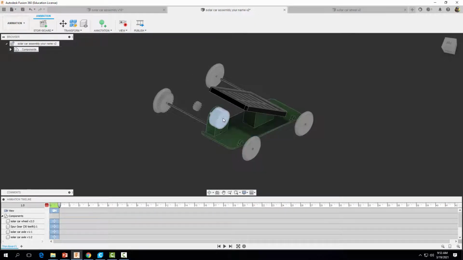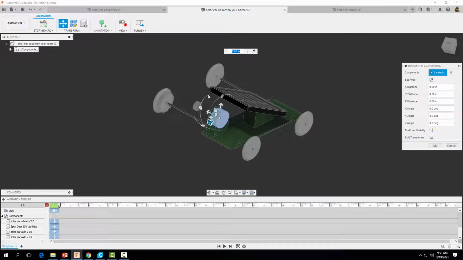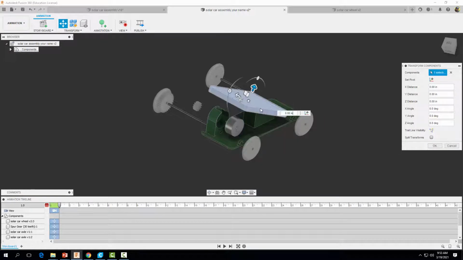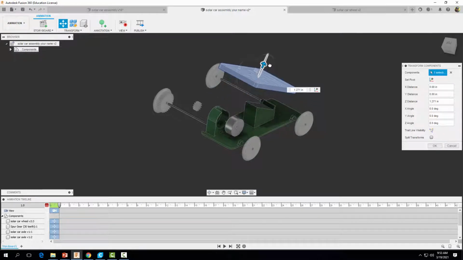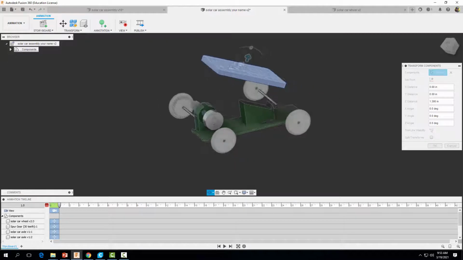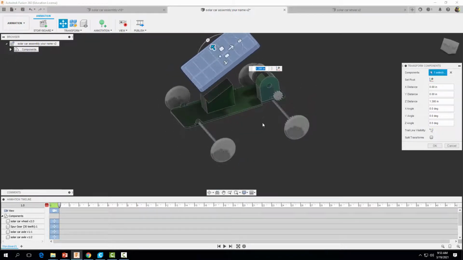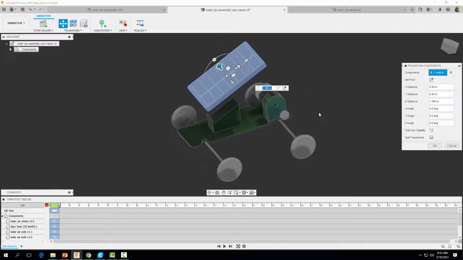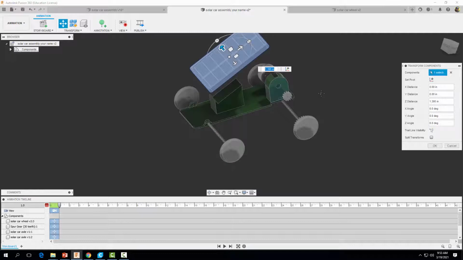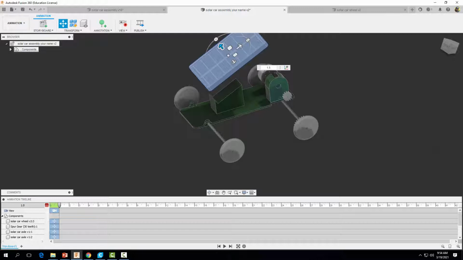Click on the motor here. We're going to pull our motor out. Let's do minus 1. And then let's click on our solar panel and bring that guy up a distance of like 1.5 probably looks good. Select OK.